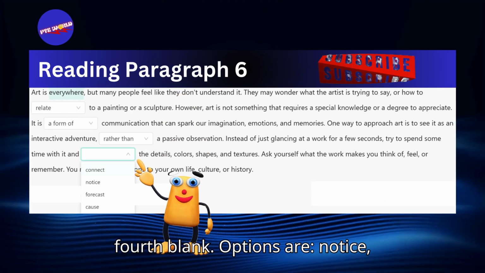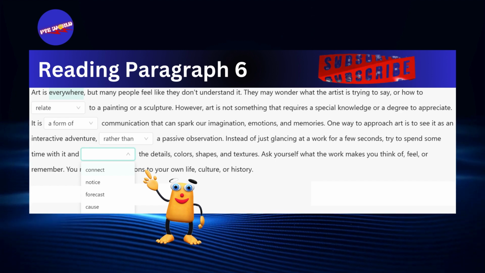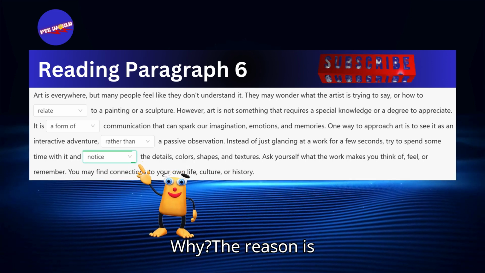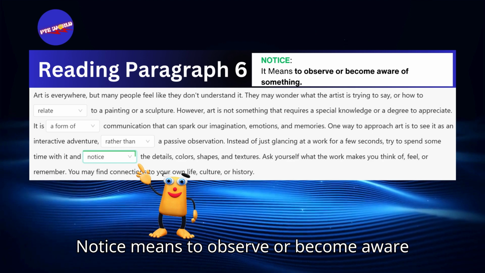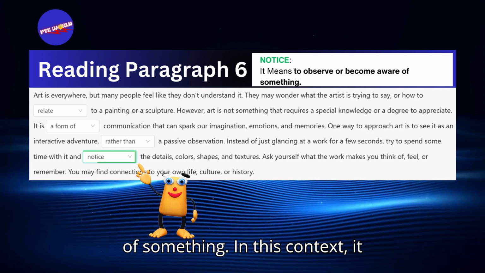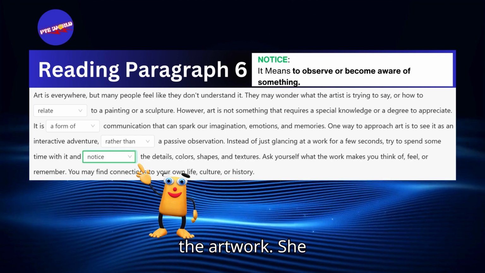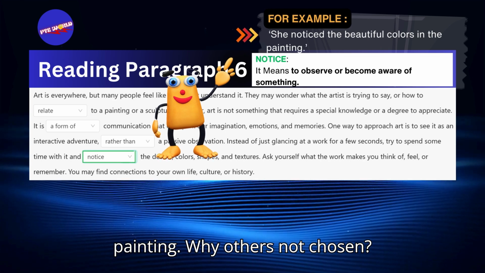Here is the fourth blank. Options are notice, connect, forecast, cause. And the correct answer is notice. Why? The reason is, notice means to observe or become aware of something. In this context, it means paying attention to the details of the artwork. Example, she noticed the beautiful colors in the painting.